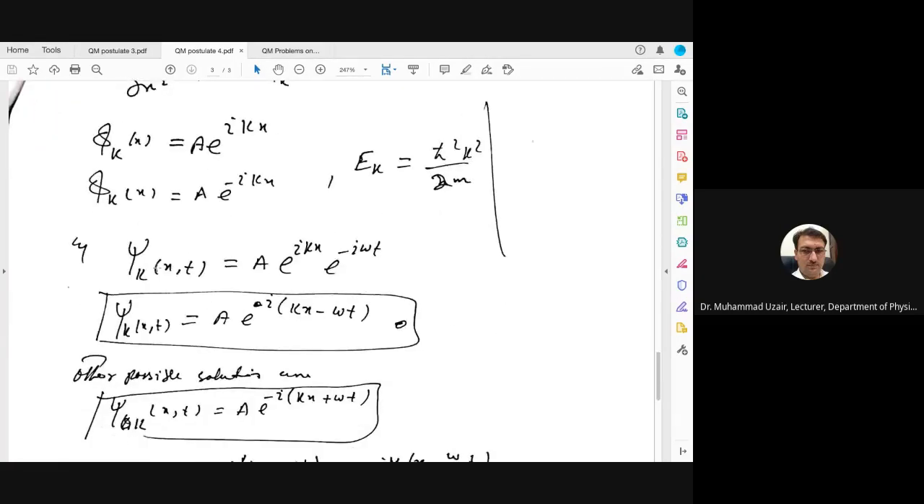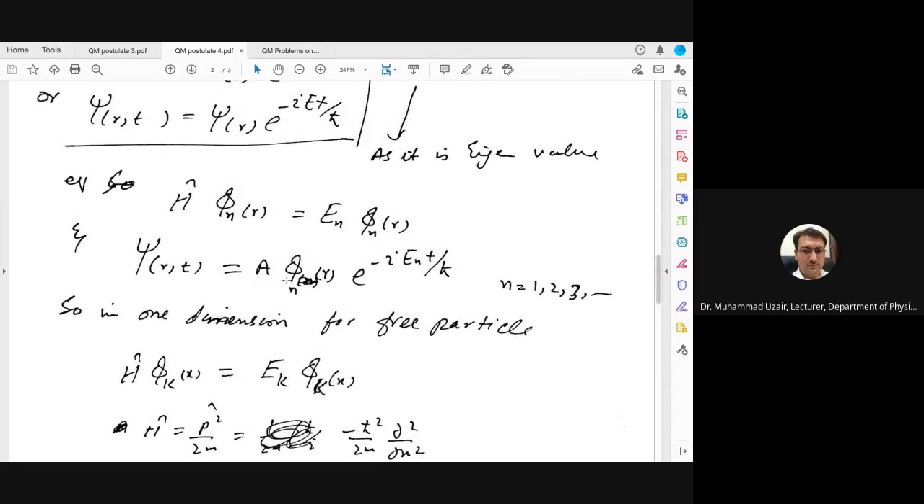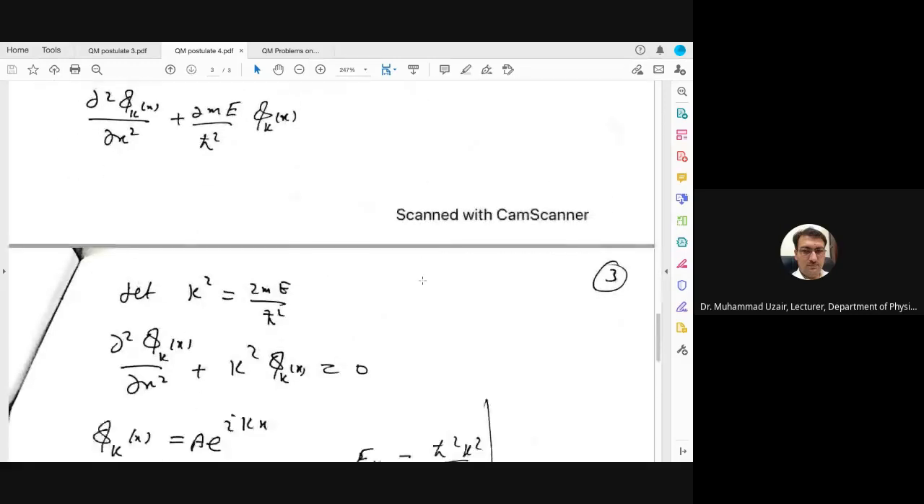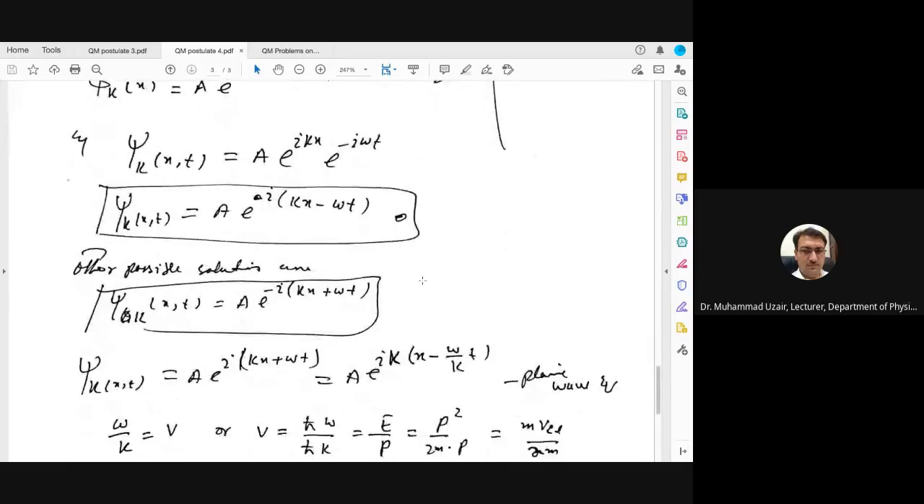And now the psi_k of x,t will become A into e power iota kx into e power minus iota omega t. Here both parts are here again, as we have inserted it here, that A into psi_n of r into e power minus iota E_n t divided by h cut. So this thing can be changed in terms of omega. You can take it again. Already I have done it in the previous classes.